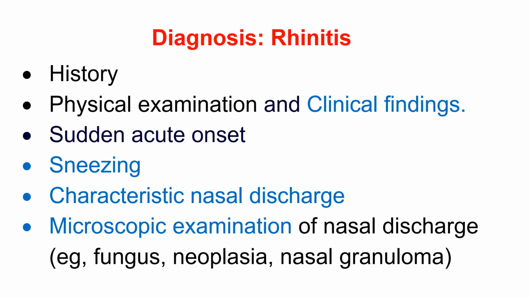On microscopic examination of the nasal discharge, the clinician can observe fungal hyphae and fungal spores, neoplastic cells, and in case of nasal granuloma, the clinician can see the boomerang-shaped or Napoleon head type of egg of Schistosoma nasalis.